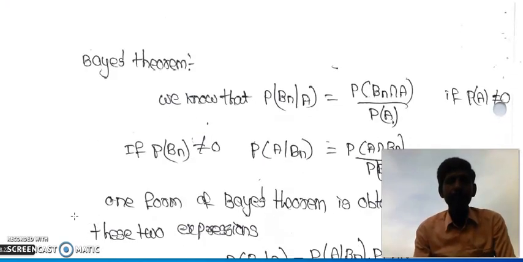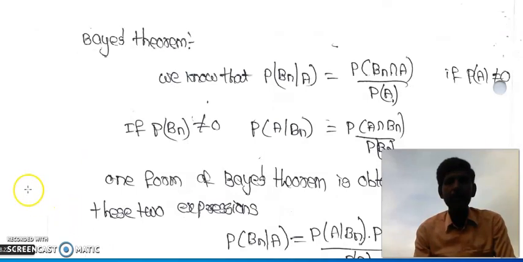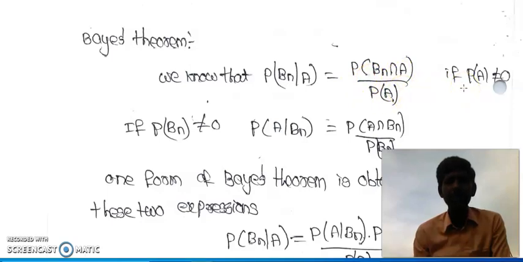Bayes theorem. We know that P of Bn by A equals P of Bn intersection A divided by P of A, if P of A is not equal to 0.